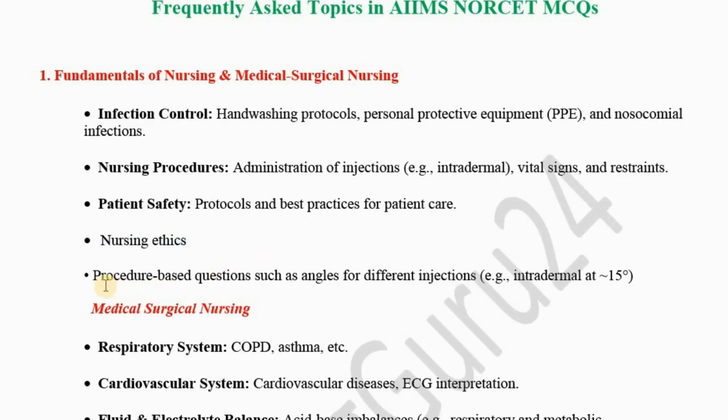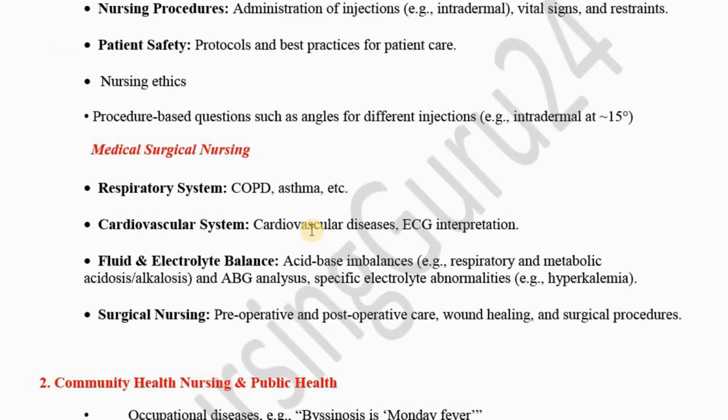Then they asked some MCQs from procedure based questions such as angles for different injections. For example, at what angle an intradermal injection is given, at what angle an intramuscular injection is given, like that. Then from Medical Surgical Nursing they focused on the respiratory system. In that they asked MCQs from COPD, asthma, etc. Then from CVS, the cardiovascular system, they asked some MCQs from cardiovascular diseases, then how to interpret ECG.